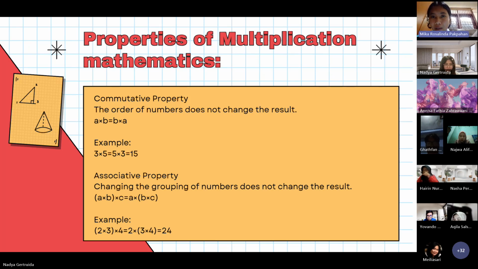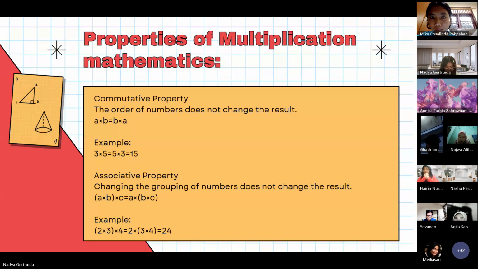Number 2, associative property. Changing the grouping of numbers does not change the result. If a multiplied by b and the product multiplied by c, the product is the same as a multiplied by the product of b multiplied by c.